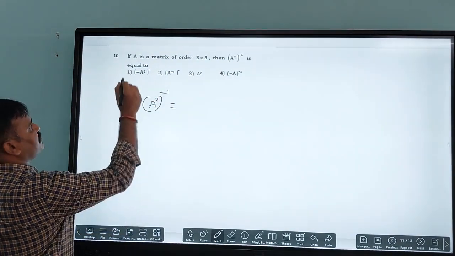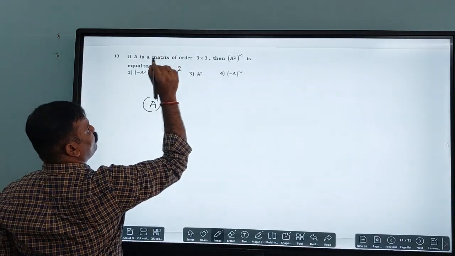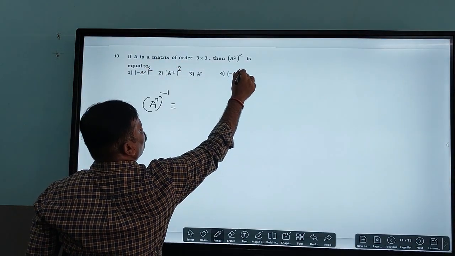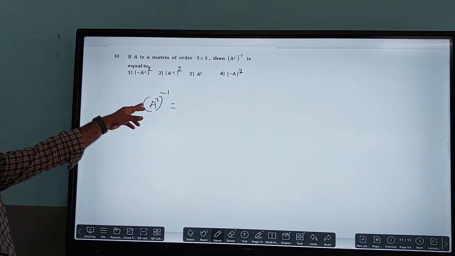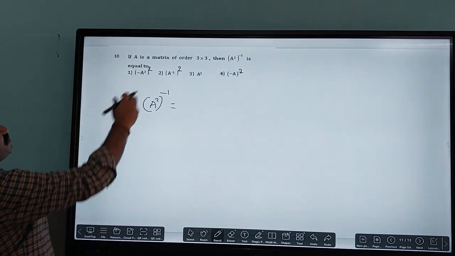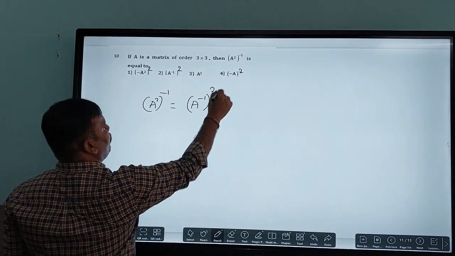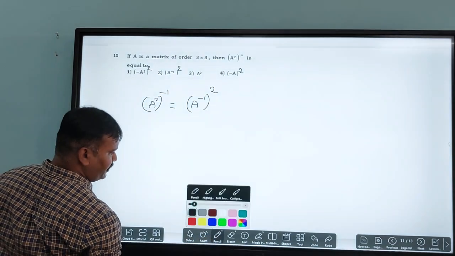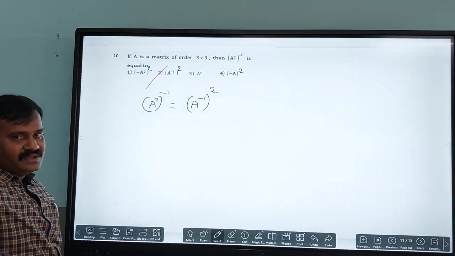There is a small glitch here: this is the square and this is the square in the question, and this is the minus 2 here. So now we need to find what is the value of it. This is the direct one, we can take it as A raised to minus 1, whole to the power of 2. So according to that, option 2 is the correct one.